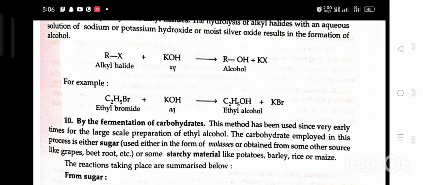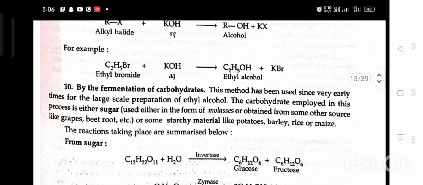10. By the fermentation of a carbohydrate. This method has been used since very early times for the large-scale preparation of ethyl alcohol. The carbohydrate employed in this process is either sugar, used in the form of molasses or obtained from other sources like grapes, beetroot, etc., or some starchy material like potatoes, barley, rice, or maize. The reactions that take place are summarized below.